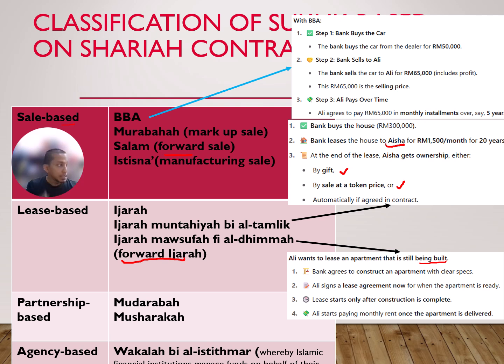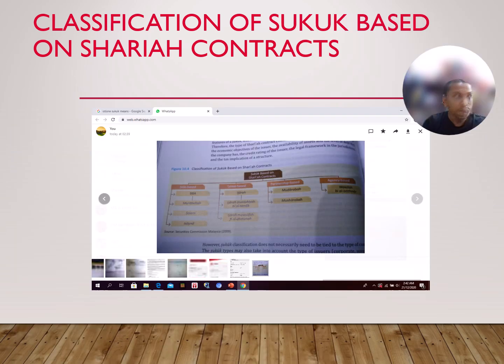Right, so the next part is partnership-based. Partnership-based is mudarabah and musharakah, well known. And agency-based, we have wakalah bil istithmar. Wakalah bil istithmar is where the financial institution manages funds on behalf of its customer, as in the concept of wakalah. Agency involves the wakil and the muwakkil, right? So this one is an easy concept, again similar to the previous slide.